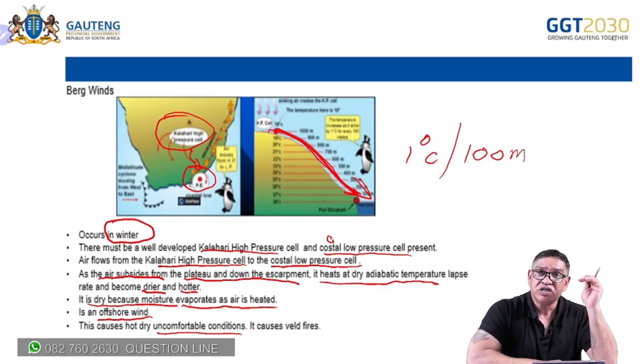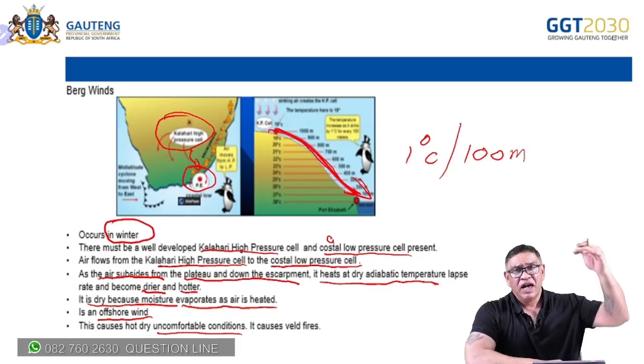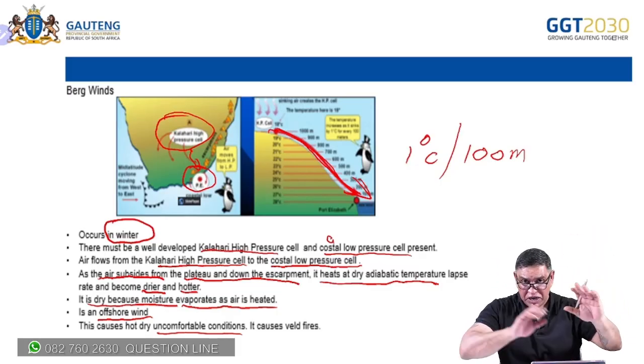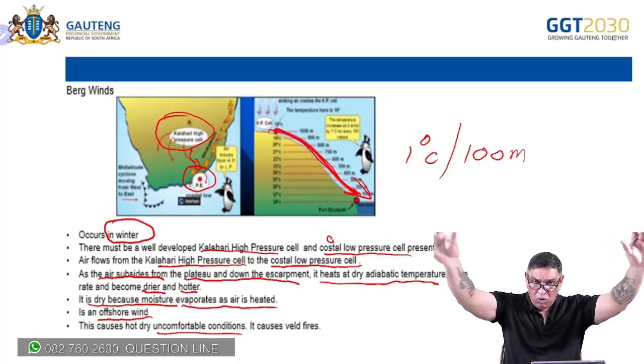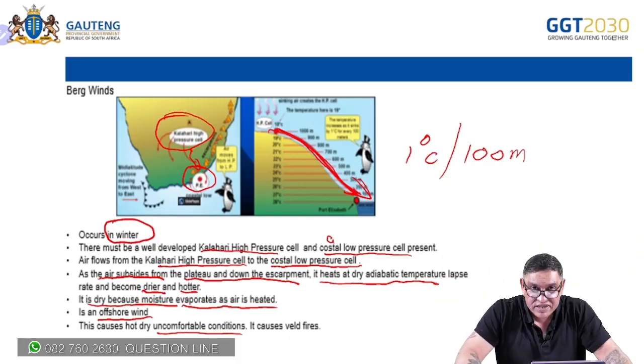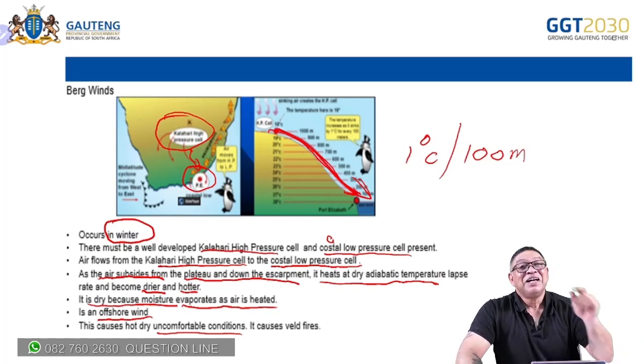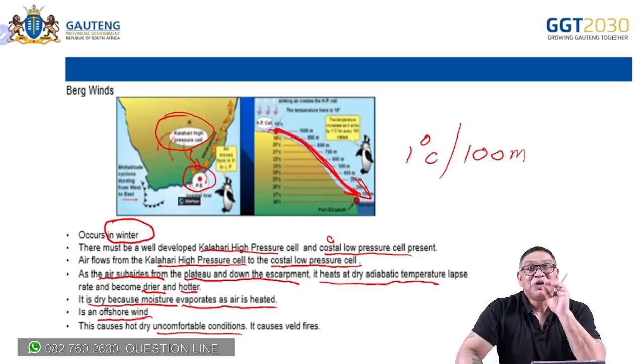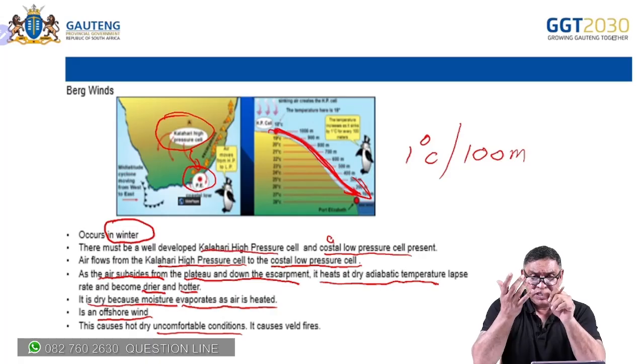That is why you notice when you're traveling towards KZN through the Midlands, especially in winter, they have strong boards saying, please do not throw lit cigarettes out of your car. You shouldn't be doing that anytime. Or you learners shouldn't be smoking. I hope not. So you need to be cautious because they can cause veld fires. It can be all types of damage.